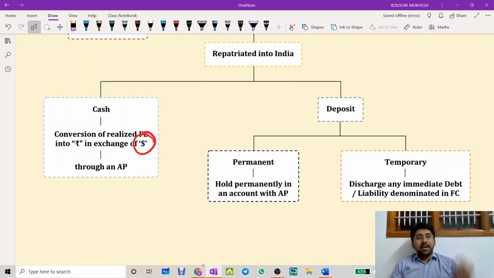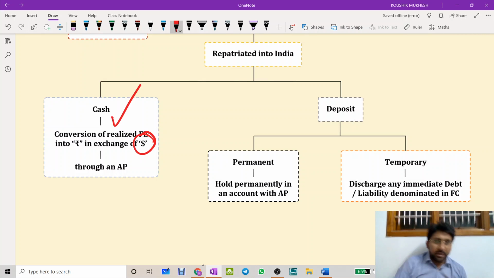I made an export and today is my due date. I didn't hedge the transaction, so I will receive according to the spot rate prevailing today. I made an export of $1 lakh and received it today. I will give the $1 lakh to the authorized person and ask him to convert it into rupees. He will convert it and give me 77 lakhs today. This is one way of repatriation.